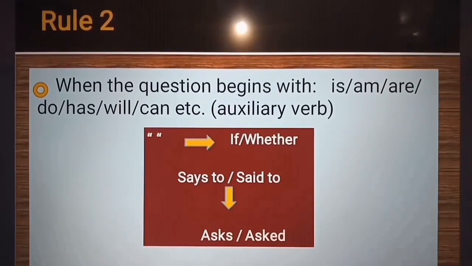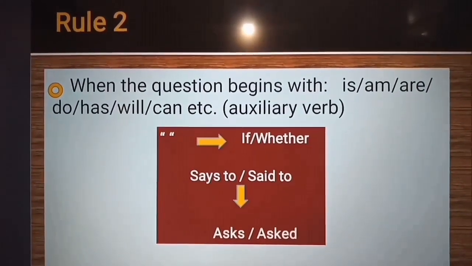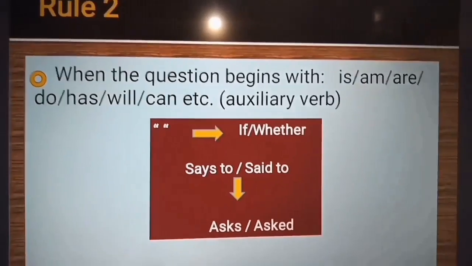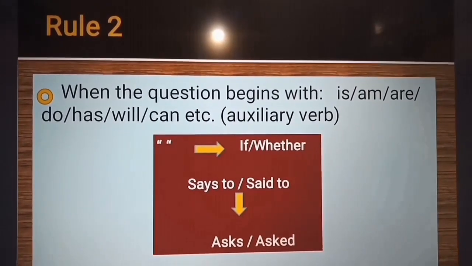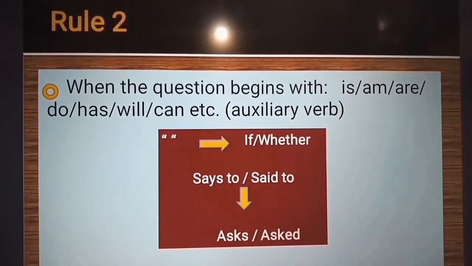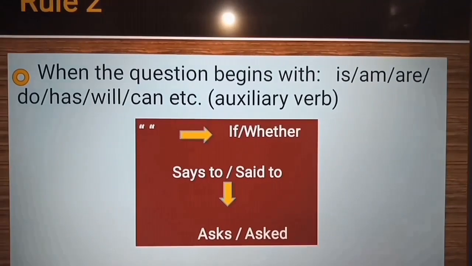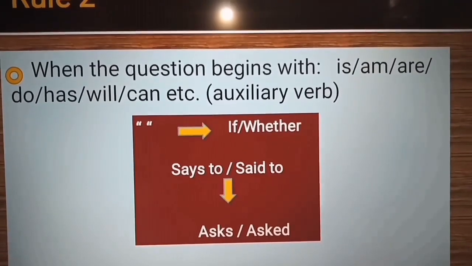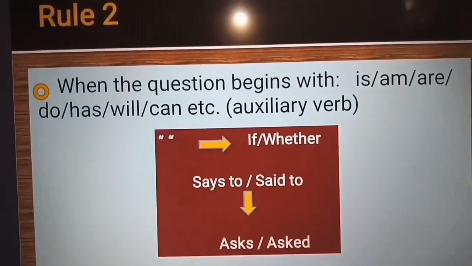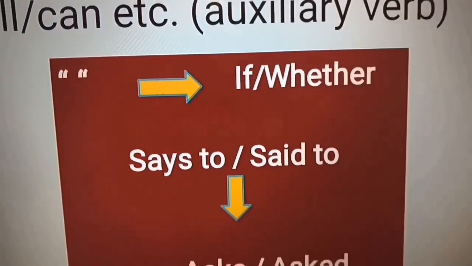Is that clear? Now the second step states that I have already told you an interrogative begins with a verb and ends with a question mark. When a question begins with an auxiliary verb, that is maybe is, am, are, do, has, will, can, etc., in this case you have to change the inverted commas to if or whether.